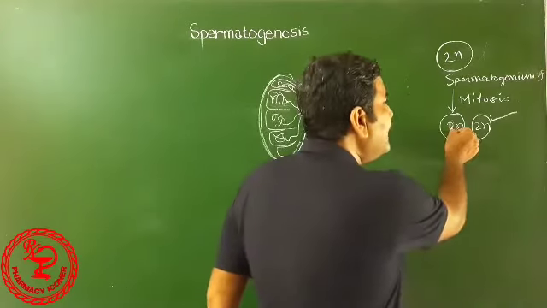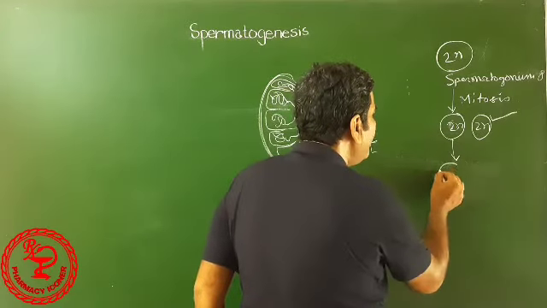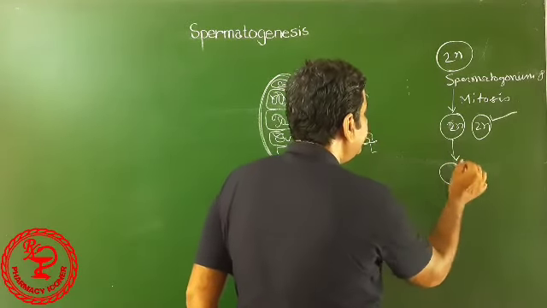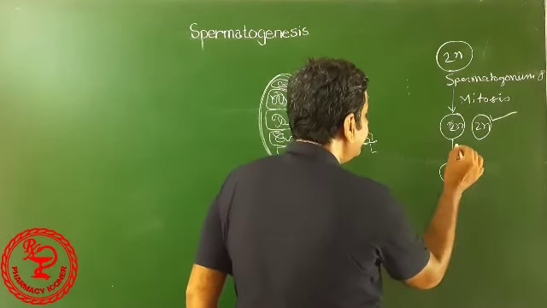This cell differentiates to form primary spermatocyte. This is the differentiation.